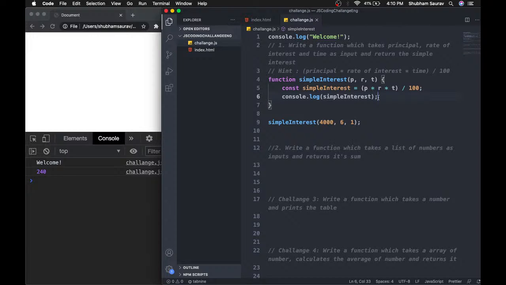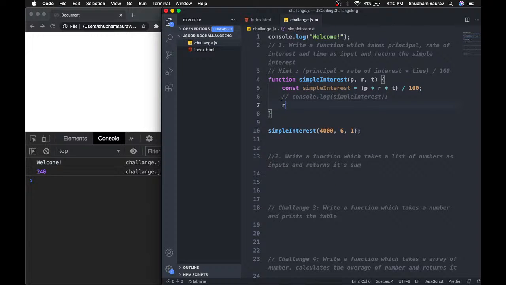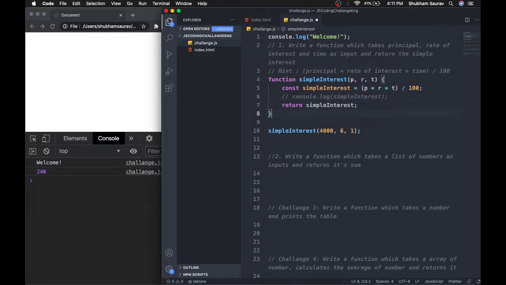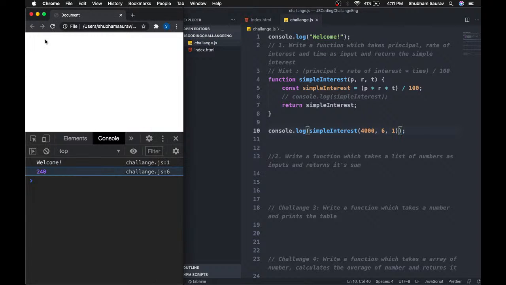So I just printed it to show you that this is indeed working, but now I'm just going to return it. So return simple interest, just like that. And here now we need to print it, because we are just returning the value, we are not printing the value here. So here we need to use a console.log statement. So I'm just going to wrap this up in console.log, like that, and there we go. And if I save this again, this is working.